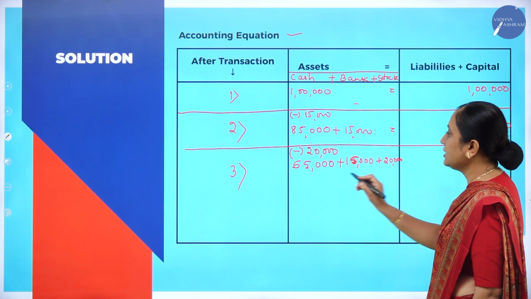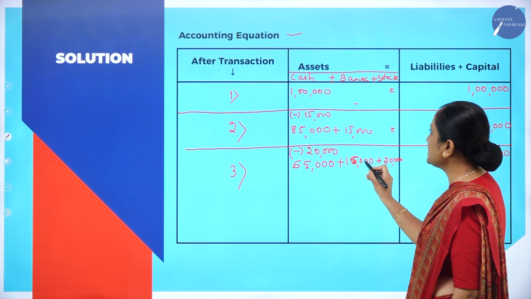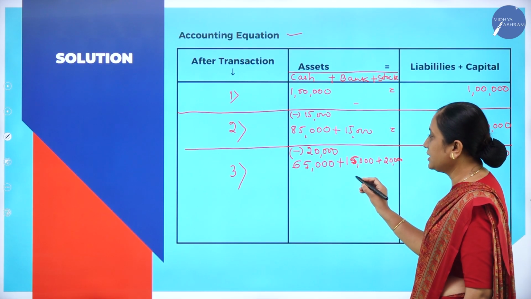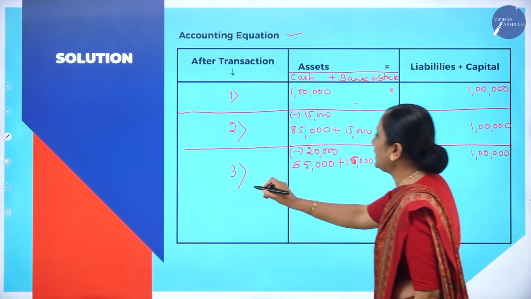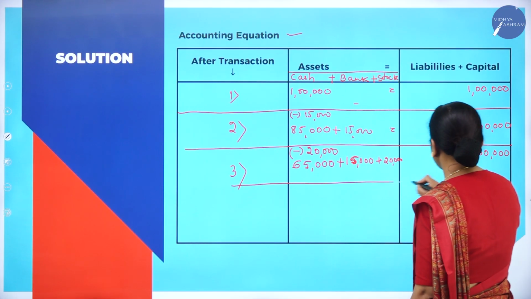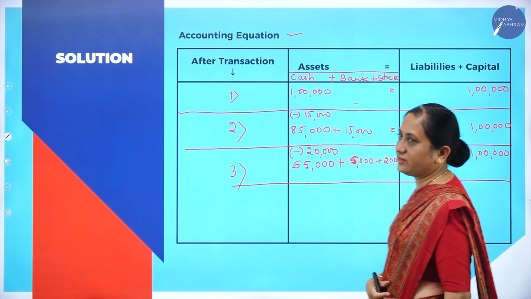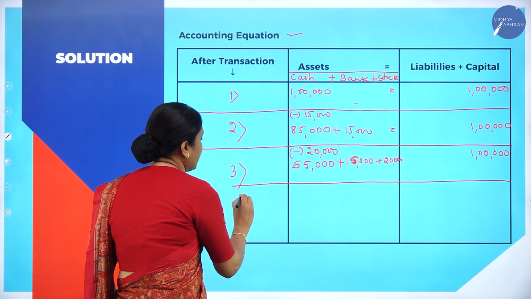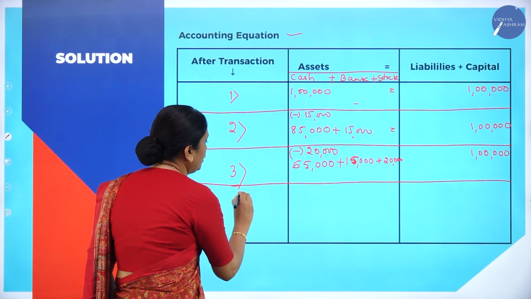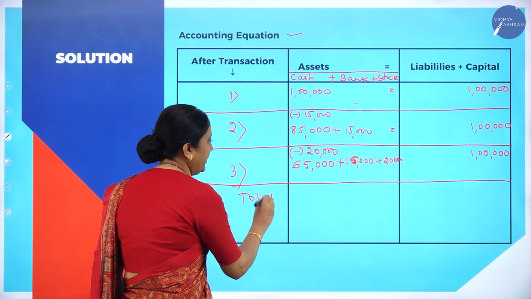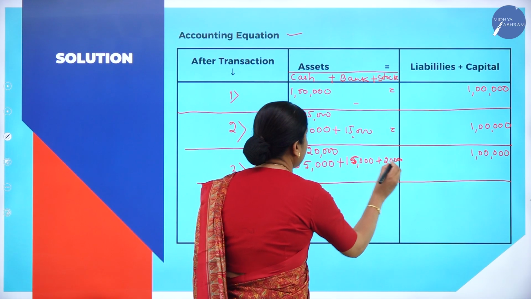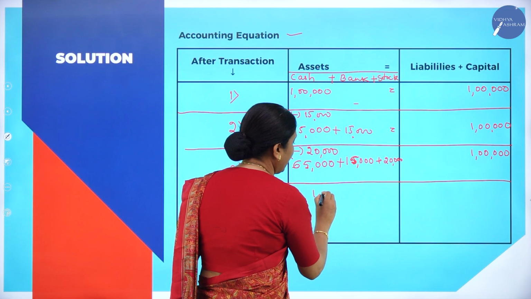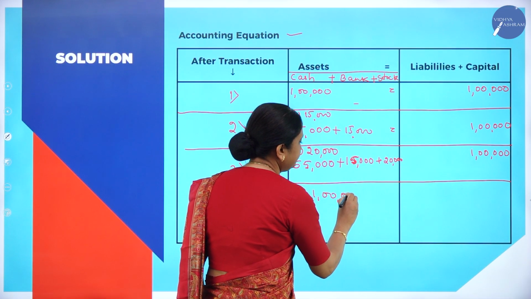Now we will check 65,000 plus 15,000 plus 20,000. How much is it? It comes to 1 lakh. Only 3 transactions they have given and we have recorded all the 3 transactions. Total we will write at the end. If we add all these 3, 65 plus 15 plus 20 is how much? 1 lakh.